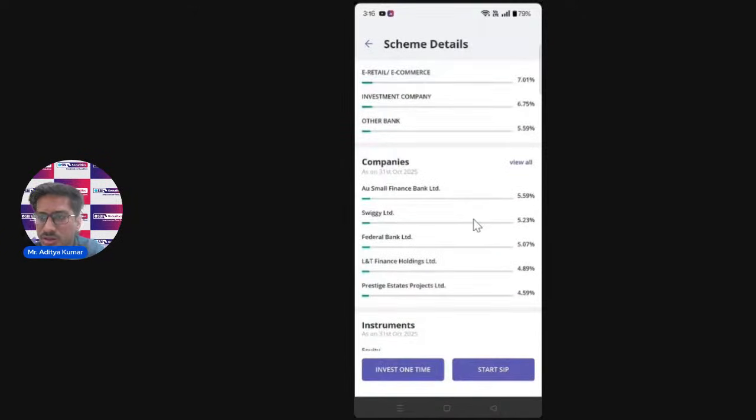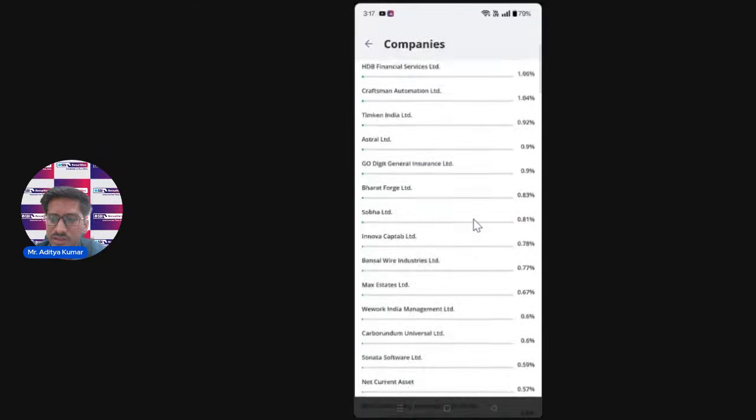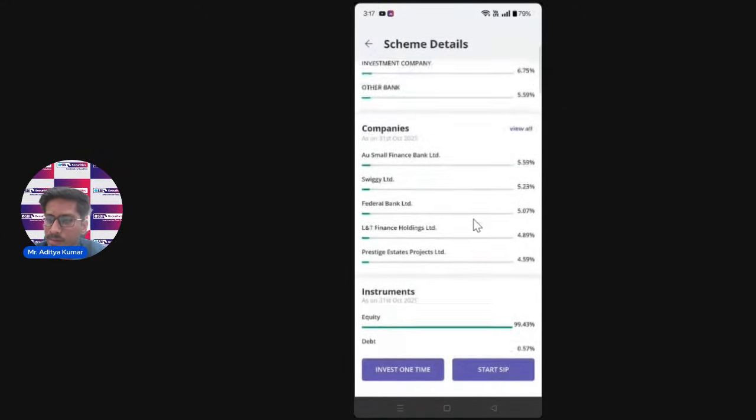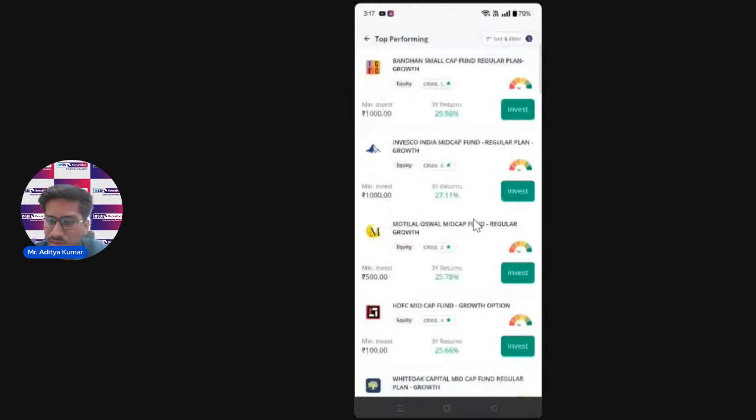After that, you can see in which companies your money is invested. 5.59% of your money in this fund, out of the 1 lakh you're going to invest, will be invested in AU Small Finance Bank. Then after that in Swiggy, then Federal Bank. There are multiple companies this fund has been investing in, and you can see the breakup of this. So this is a brief overview of how you can pick up any of the funds from this.